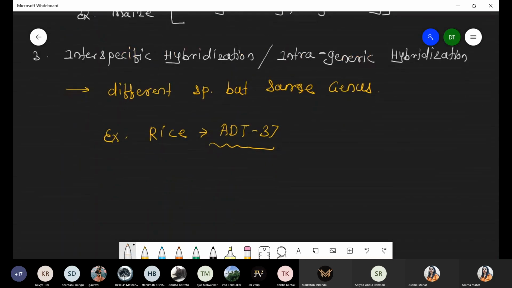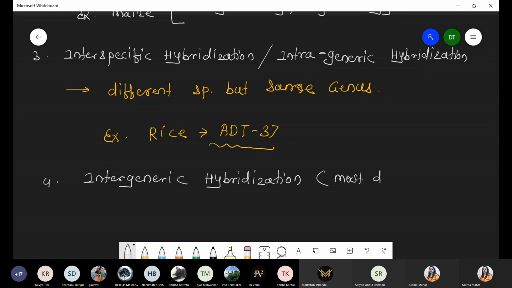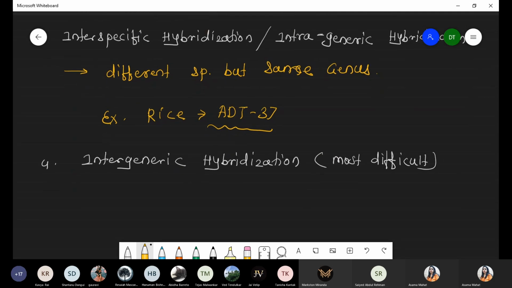And the last point, intergeneric hybridization, which is the most difficult because it requires two different genera which belong to the same family. So number four, intergeneric hybridization, which is the most difficult among all.